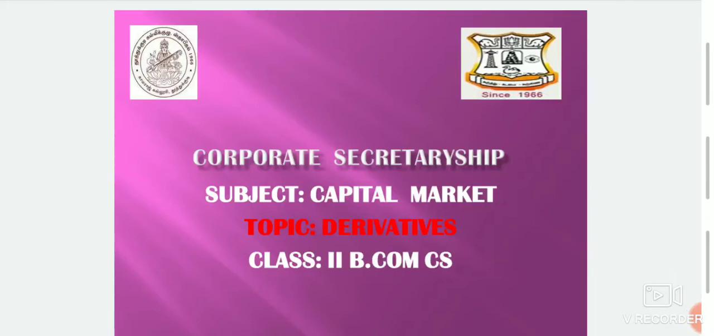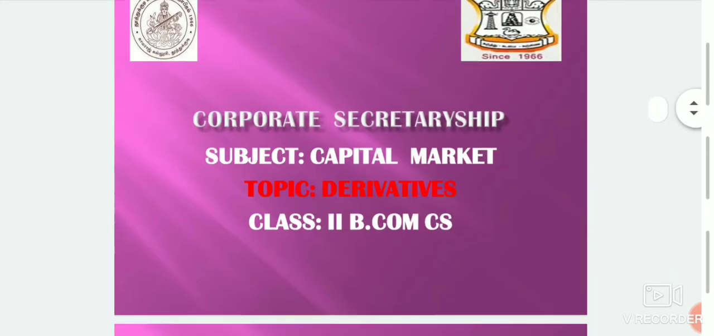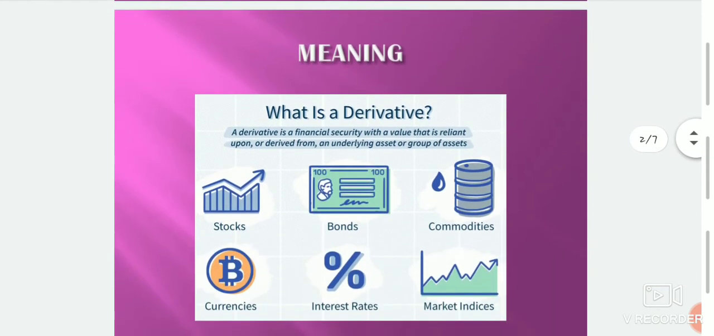Today we see derivatives, meaning a derivative is a financial security with a value that is reliant upon or derived from an underlying asset or group of assets. Generally, it means an arrangement or product whose value derives from and is dependent on the value of an underlying asset.